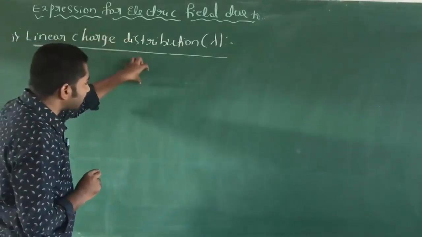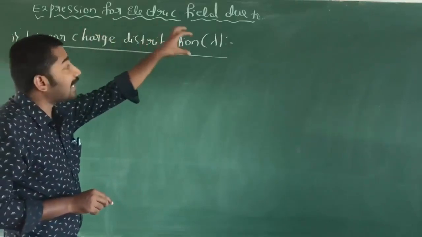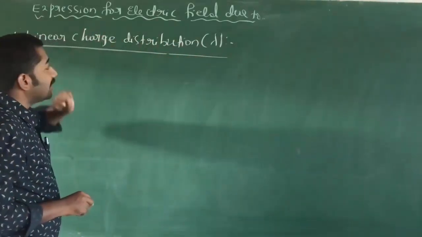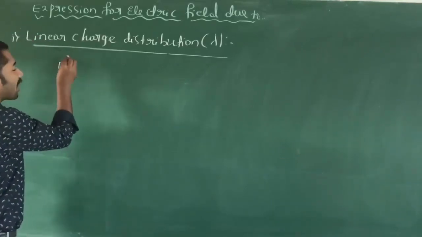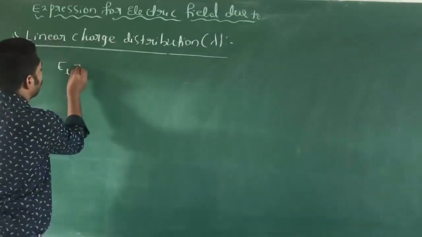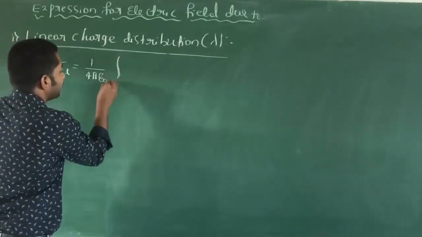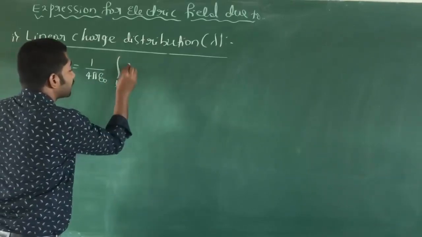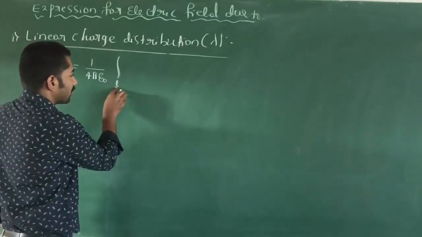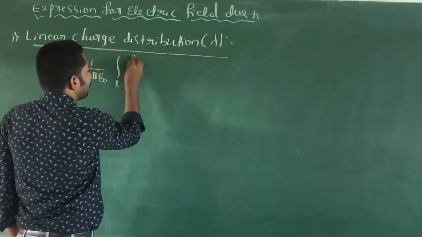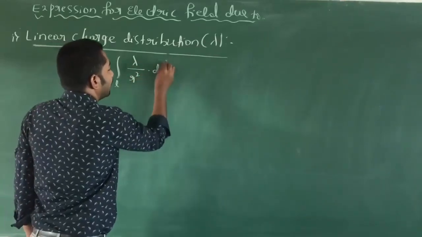Due to this linear charge density, a certain electric field is produced. The expression for the electric field due to the linear charge distribution is E_L equal to 1 divided by 4 pi epsilon naught, integration over the linear charge distribution of lambda divided by r square into dl.